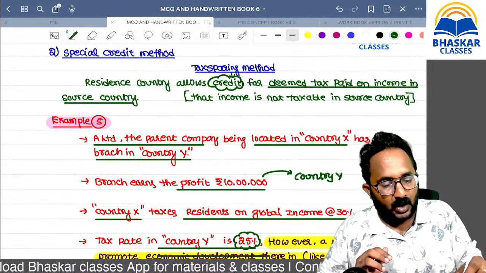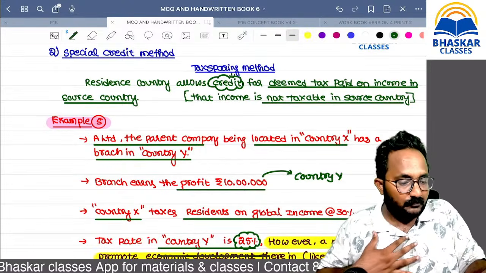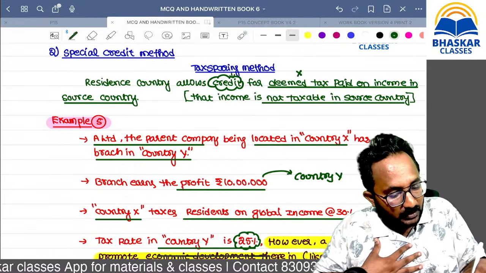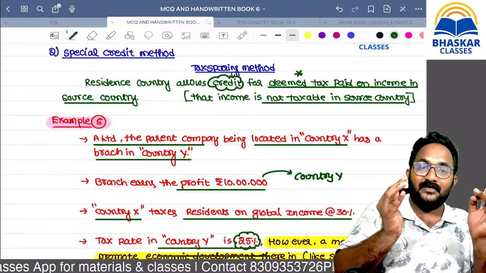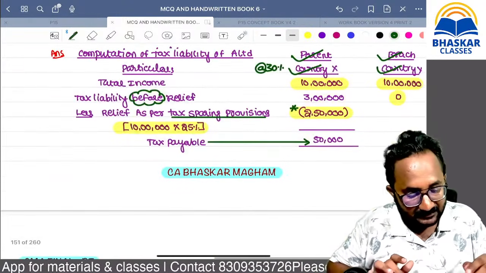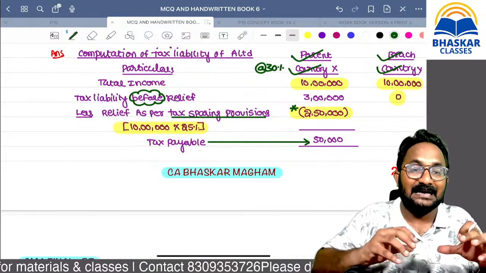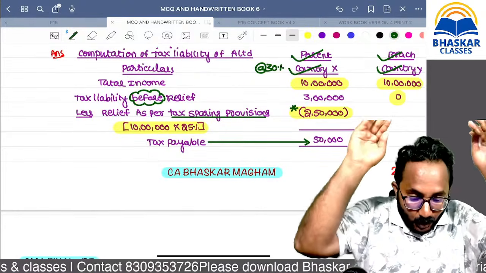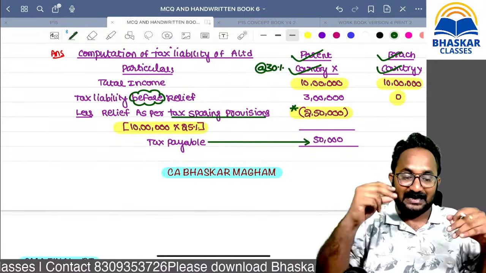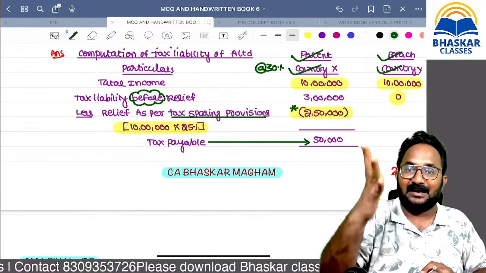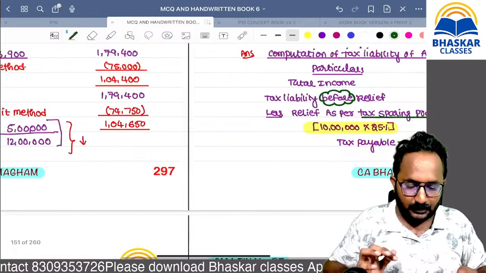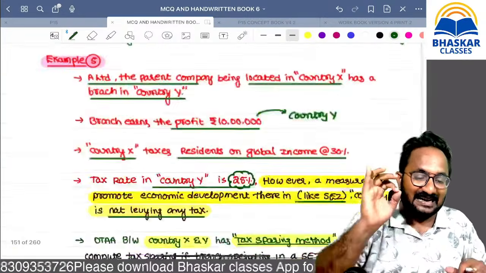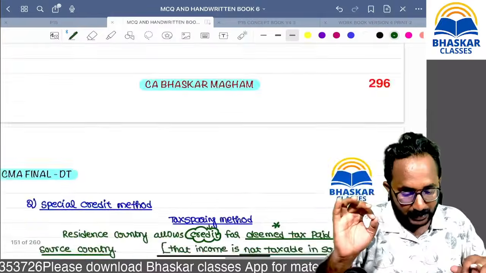That income is not actually taxable, but we are treating it as if we have paid the tax, and that tax amount we can take as credit. That's why it is a tax credit method. Even though you have not paid, you are taking the credit. That's why it is a tax sparing method, a special credit method. Are you clear?